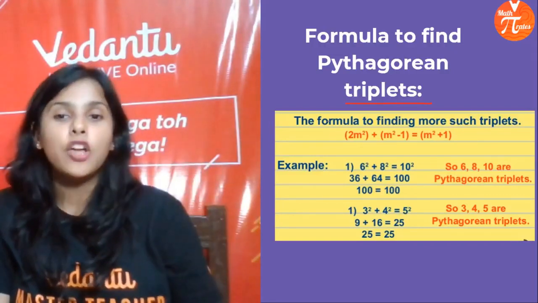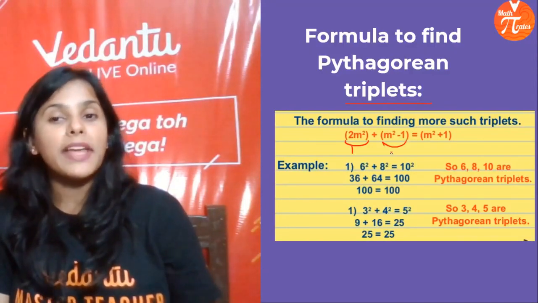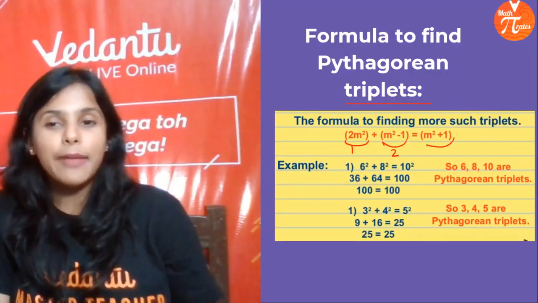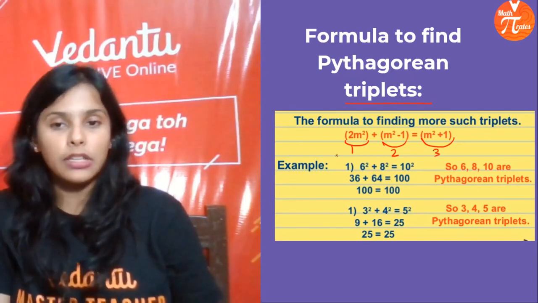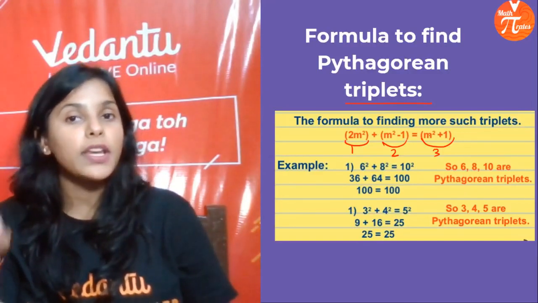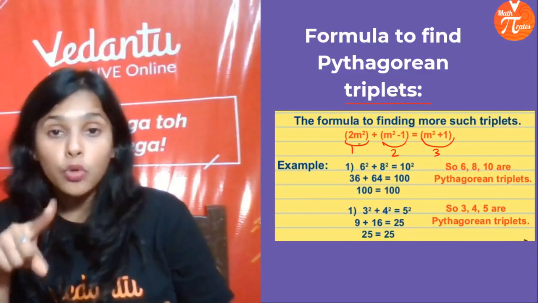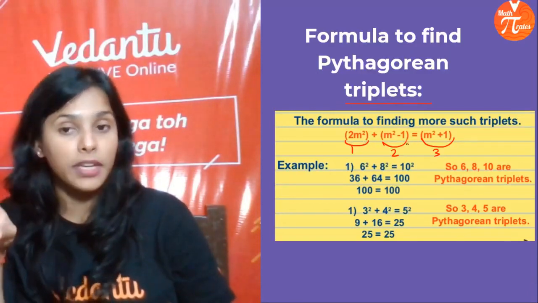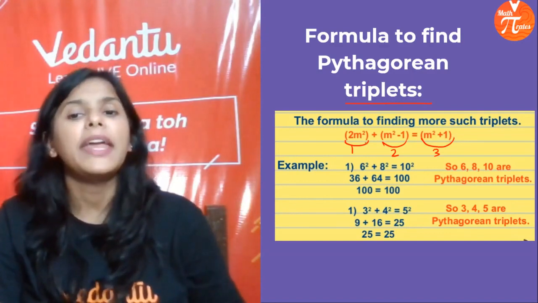So we have 2m, the first element, m square minus 1, the second element, and m square plus 1 is the third element. So the 3 elements are 2m, m square minus 1, and the third element is m square plus 1. So just add the squares of 2m and m square minus 1. You will get m square plus 1. m can be any number.